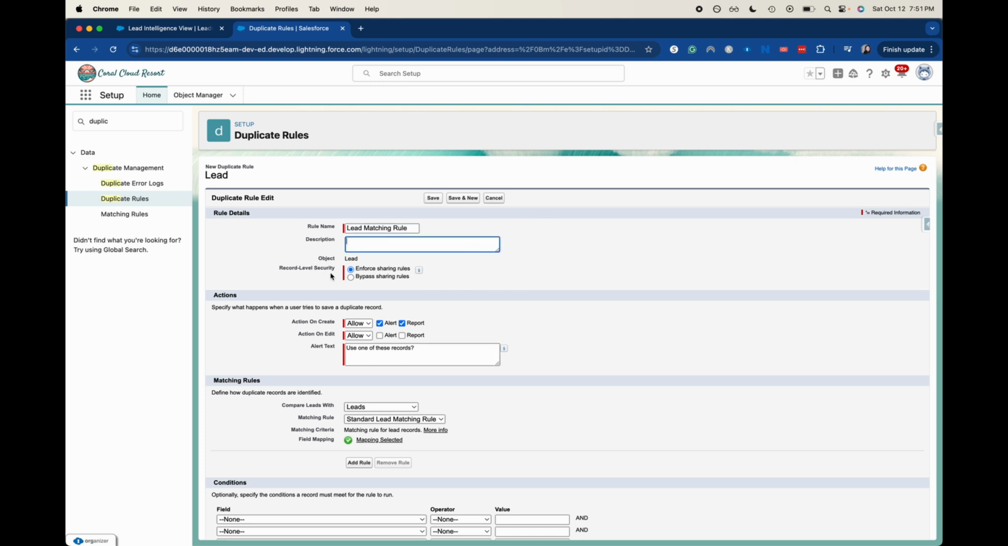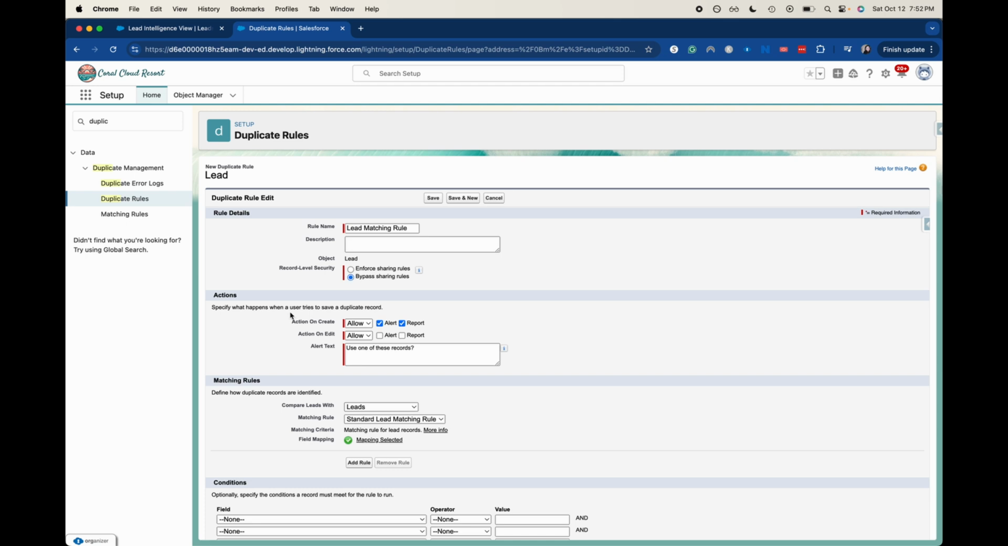So record level security, I'm going to bypass sharing rules. You can choose to enforce sharing rules or bypass sharing rules. So depending on your security and who can see what within your org, you may or may not be able to see duplicates. Personally, this is a developer org, and so I can choose what I want to share and what I don't want to share. I'm the only person that's in here. So I'm going to bypass sharing rules. So any lead I will be able to see with a duplicate rule.